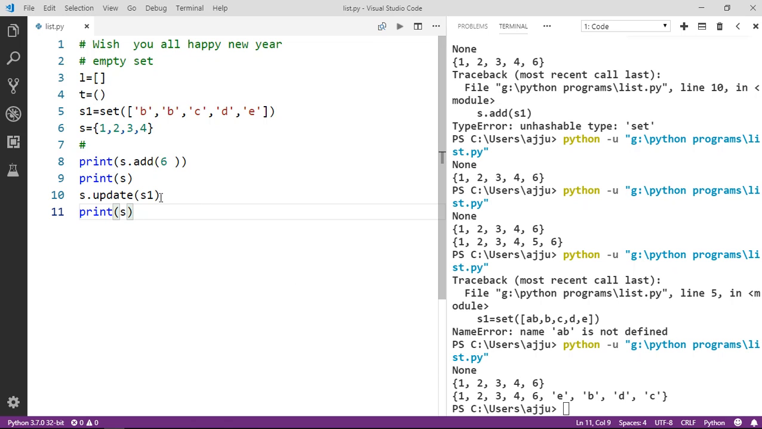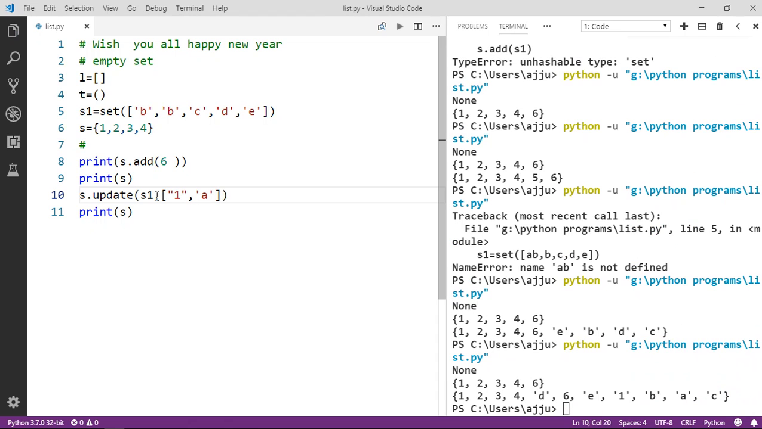In the same way, you can add multiple values here. Like I want to add another list of values, like 1 comma 2 comma, and a capital A, a string, whatever. It is also possible, guys. Here you can see we are successfully able to add these values also. So in this way you can add multiple values with the help of the update function. It is not going to raise any error.